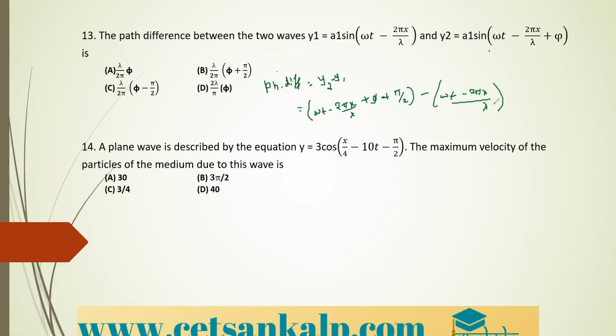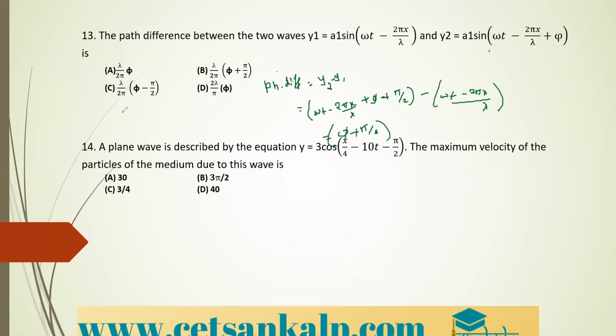Therefore, if you simplify this, omega t will get cancelled, then 2 pi x by lambda will get cancelled. Right? Therefore, you are left with only pi plus pi by 2. Therefore, the path difference is given by...